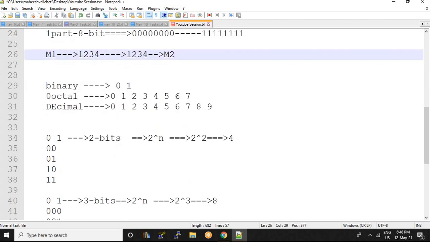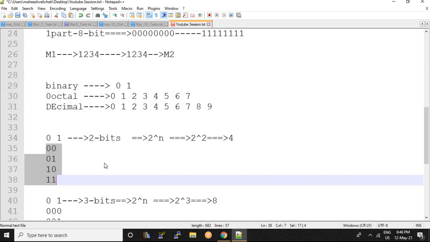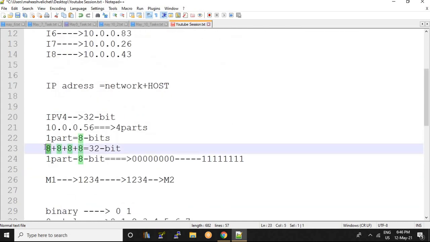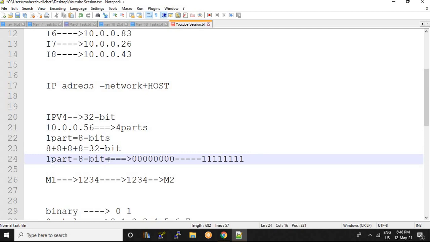In the same way, here 0 and 1 is a combination, right? By using 2 bits I can form 4 combinations: 0 0, 0 1, 1 0, 1 1. There are these possibilities to form numbers. In the same way, for 8 bits also there is a formula. What is that formula? 2 to the power of 8. What is 2 to the power of 8? 256. So I can form only 256 IPs.